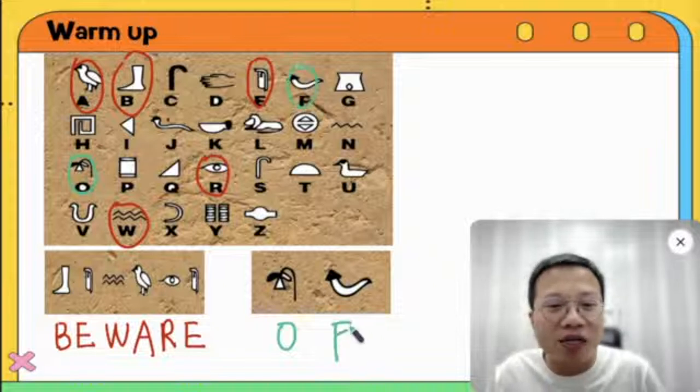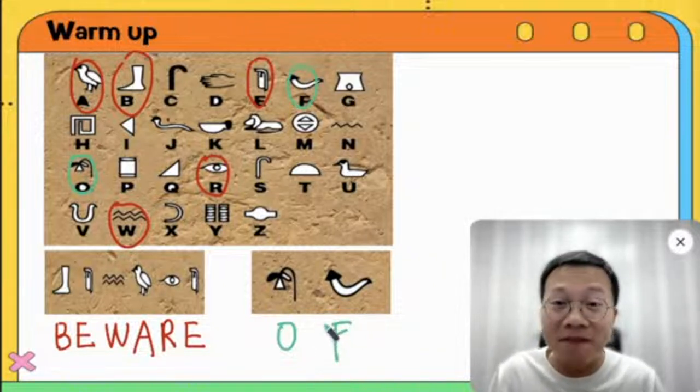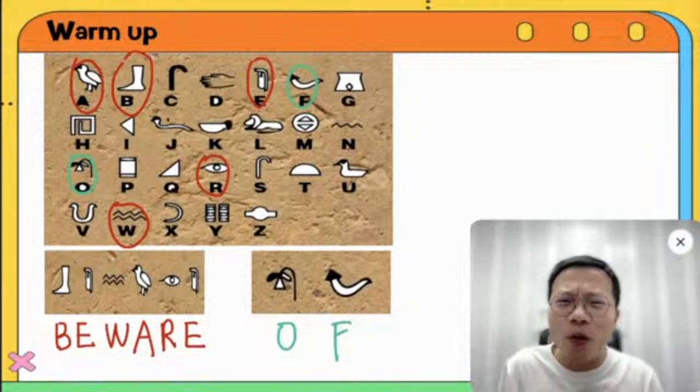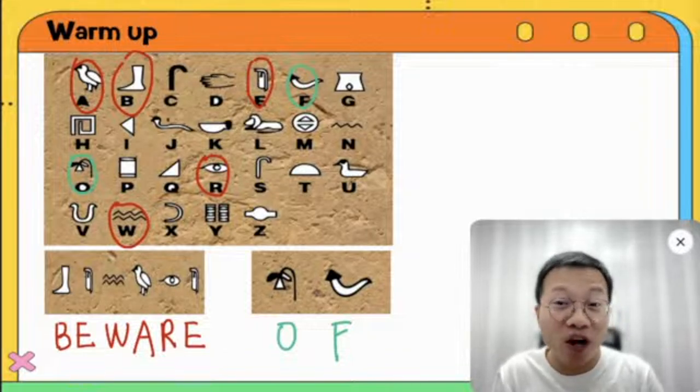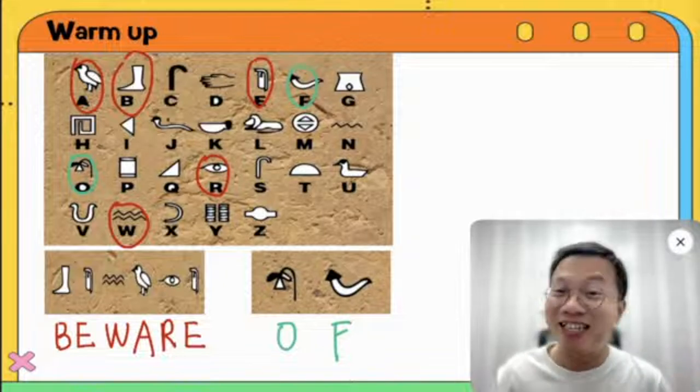So in here you see, beware of something. That means you need to be careful of something. You need to pay attention. Okay, but what is the thing we need to be aware of? I don't know. Maybe in the end I will tell you.